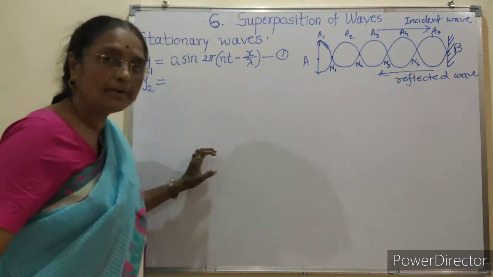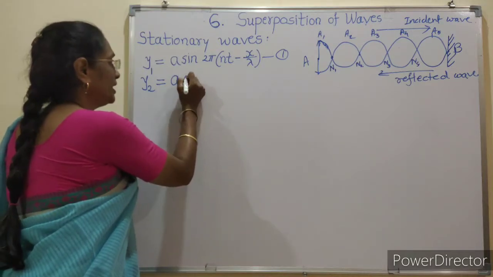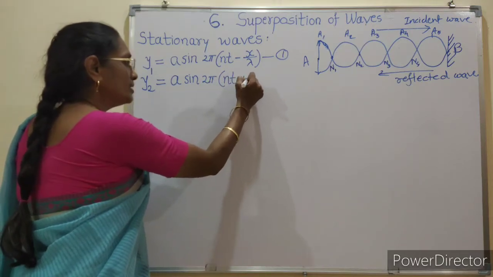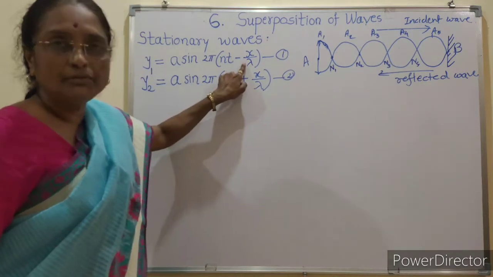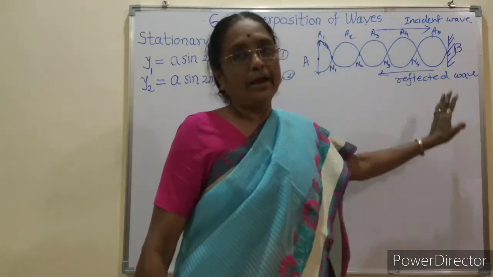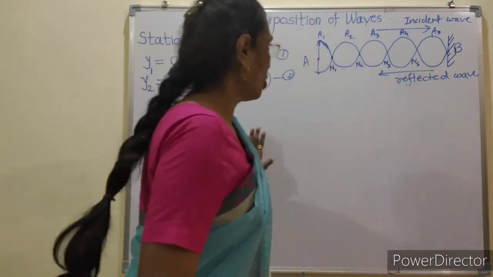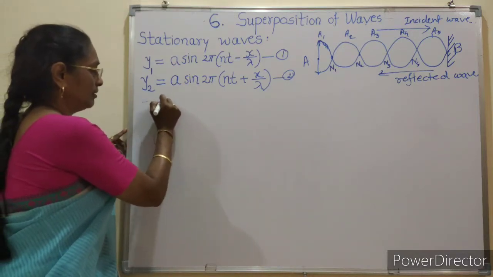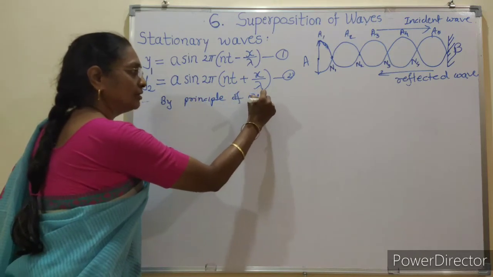Now for the reflected wave, displacement at any instant is shown by y2 = a sin(2π(nt + x/λ)). This is equation number 2. The first displacement we have shown for the incident wave, and the second displacement y2 we have shown for the reflected wave. Now according to the principle of superposition of waves,